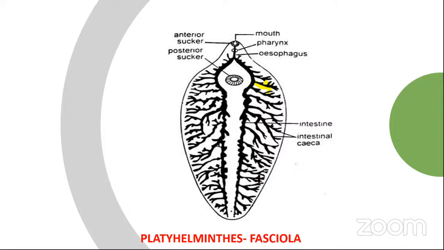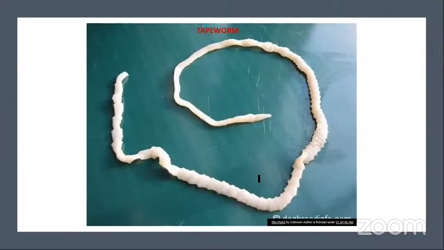Okay, this is a flatworm, and this is a tapeworm. This is a parasitic organism which lives in the intestine of human beings. This is also so flat. This lacks a gut. This organism has no digestive system.